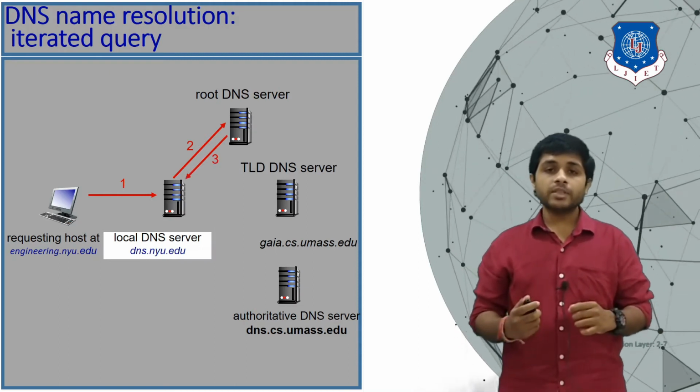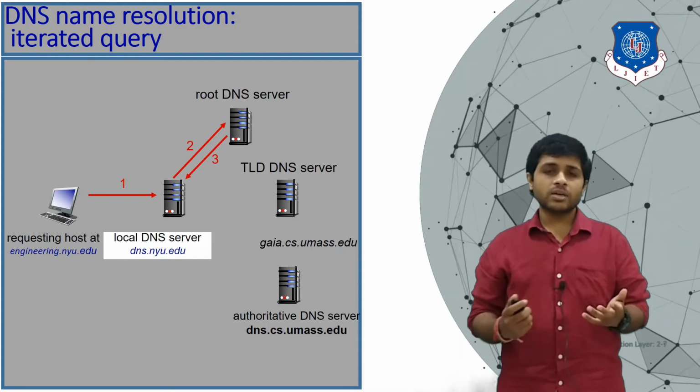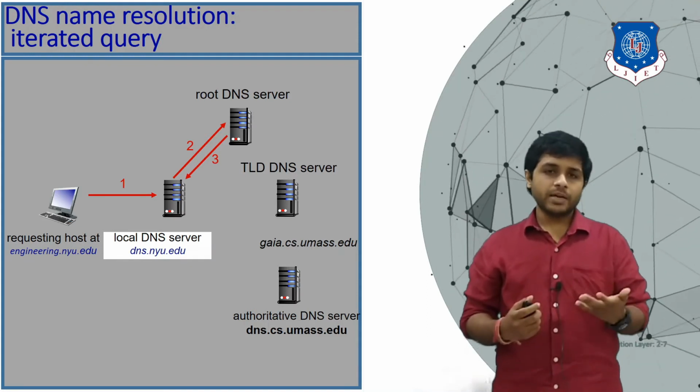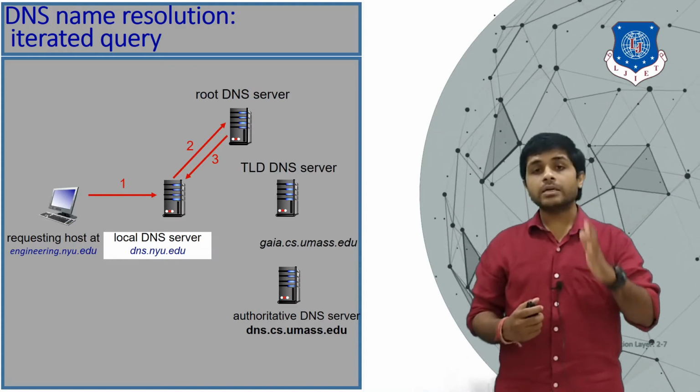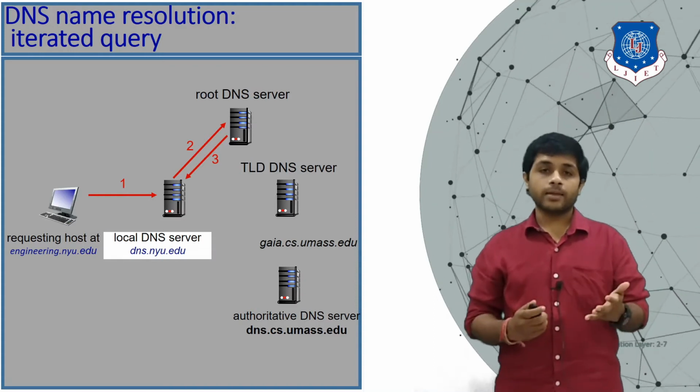So it will reply, okay, I don't know the IP address of your query, but I know where you can get it.